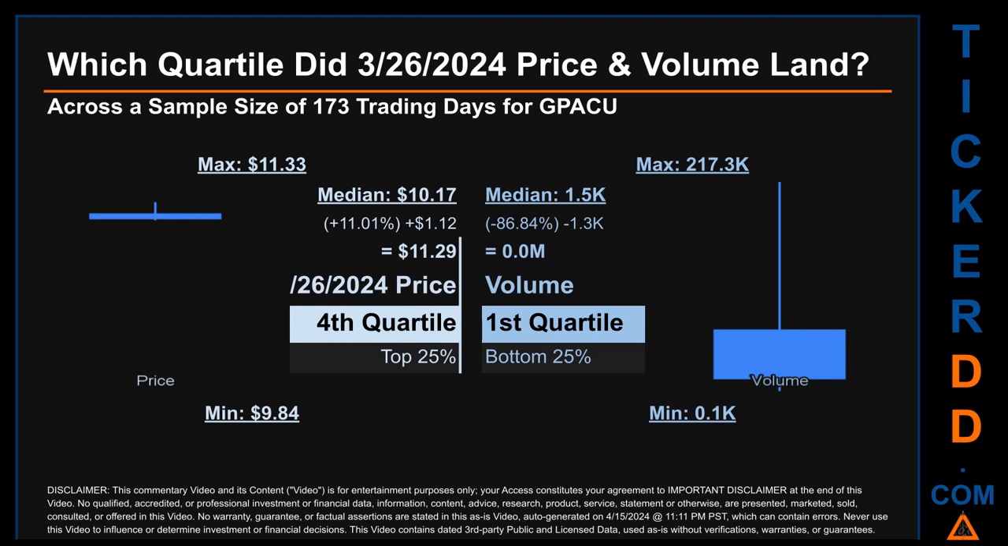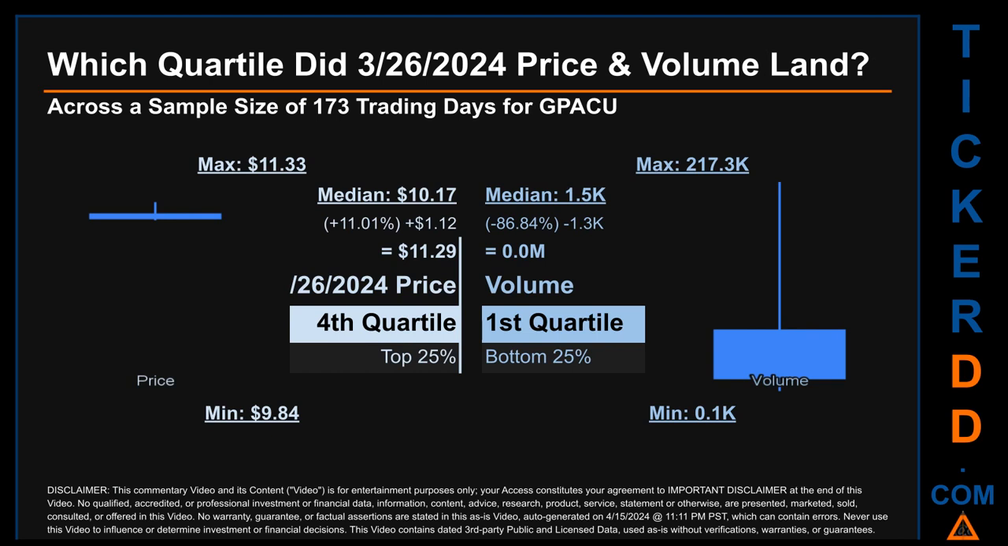Which quartile did March 26, 2024 price and volume land? Across a sample size of 173 trading days, the maximum end-of-day price for GPACU was $11.33 while the minimum was $9.84. Within that price range, March 26, 2024 price, of $11.29, landed within the fourth quartile, meaning that it was within the top 25% of all sampled end-of-day prices.